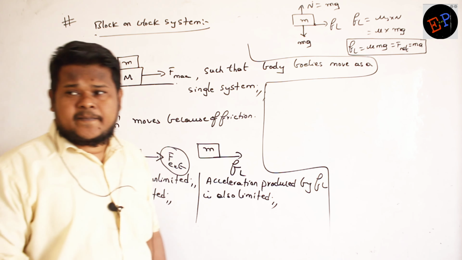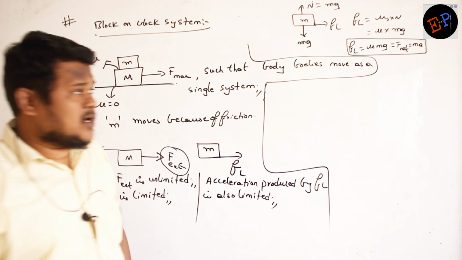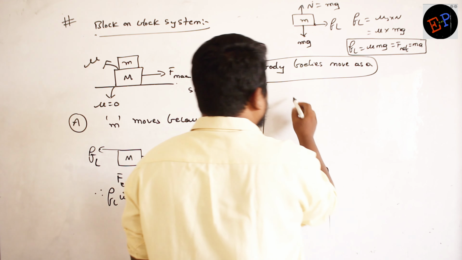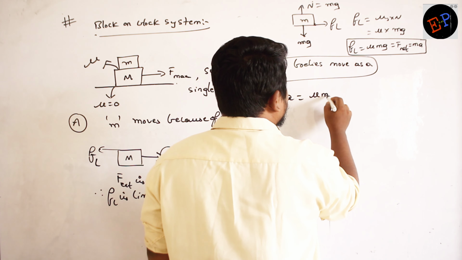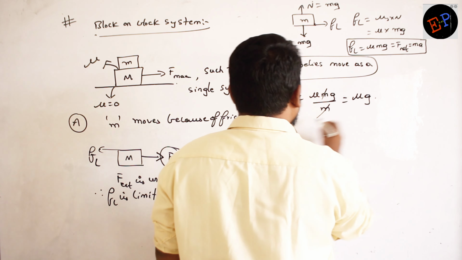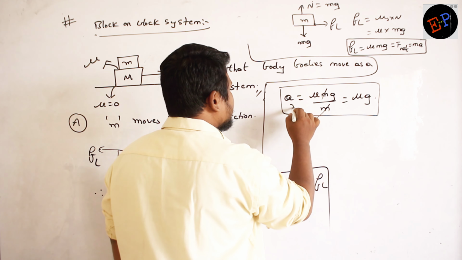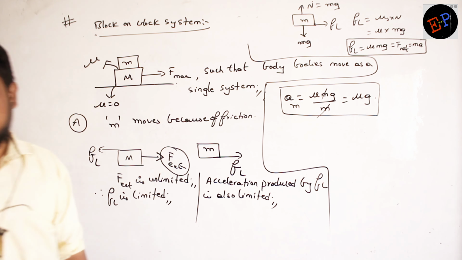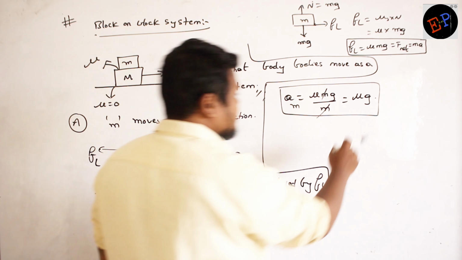Net force formula? Mass into acceleration. So how much acceleration is produced in this small m? A is equal to mu mg divided by m. So m gets cancelled. So mu into g. So this is the acceleration which can be produced in small m. And this is what kind of acceleration? This is the